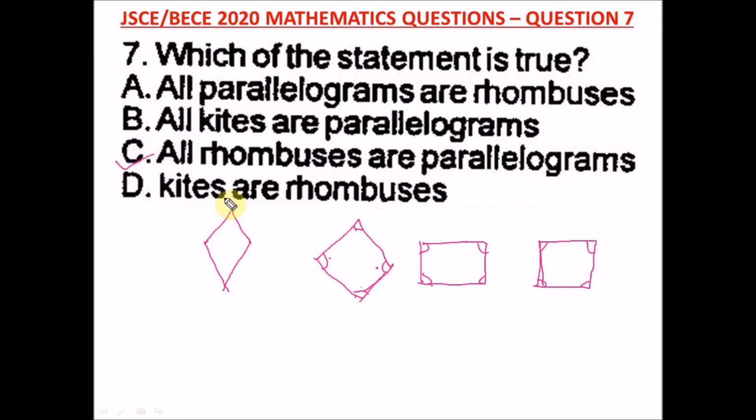All right, D says kites are rhombuses, which is very, very wrong. A kite has just the two adjacent sides equal, while a rhombus, this is a rhombus, has all sides equal. All right, so this is wrong, and this is wrong. Okay, this is the right answer. So you need to know your shapes and their properties. All right, because it comes out a lot, so you need to know this. So the right option for number 7 is C.